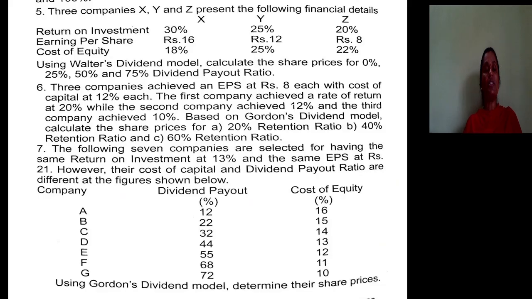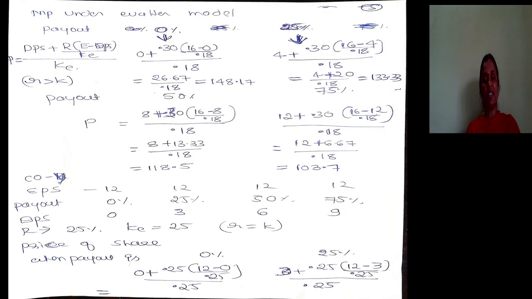So let me move towards the sixth problem. They said that three companies achieved an EPS of 8 rupees each with a cost of capital of 12%. So all three companies have an EPS of 8 rupees and cost of capital of 12%. The rate of return is 20% for the first, the second company achieved 12% and the third company achieved 10%. So these three companies are different with regard to rate of return. Assuming the Gordon dividend model, calculate share price for 20% retention, 40% retention, 60% retention.